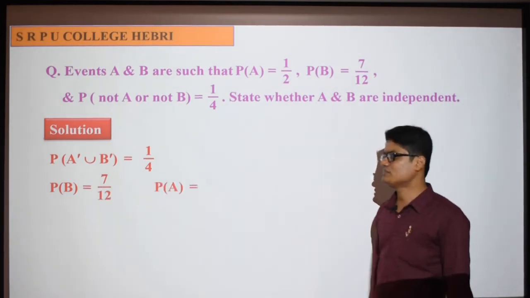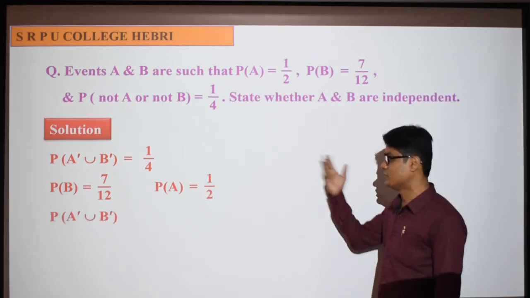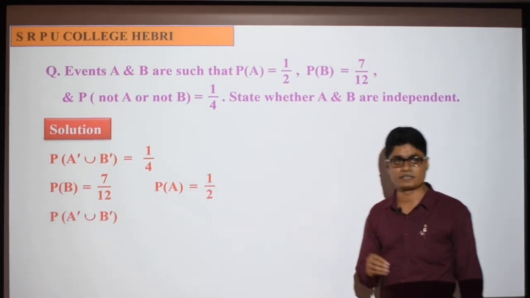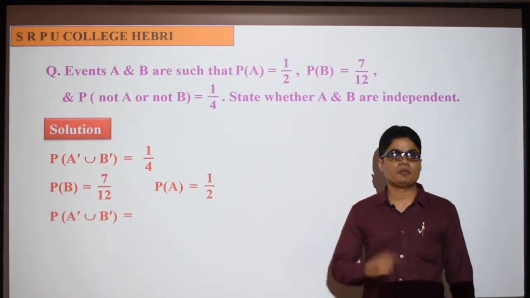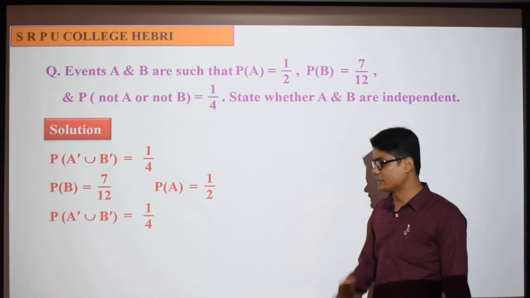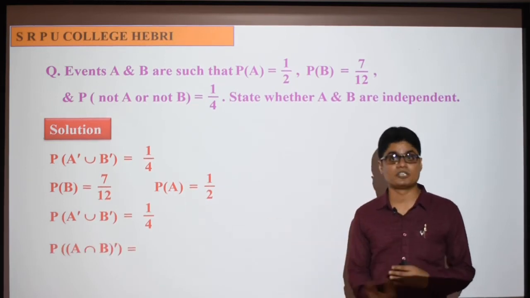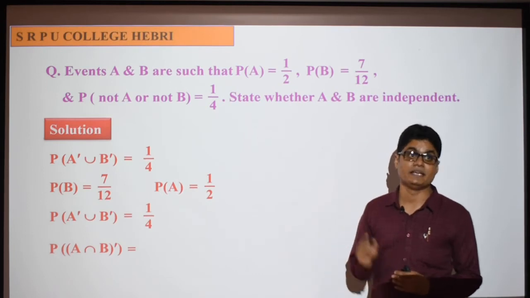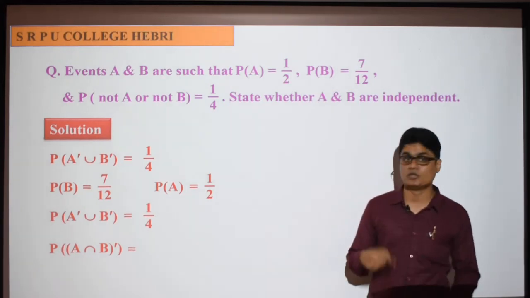Once, write whatever the given data is in the question. Because you will not write the question in the answer paper, it is better to write what is given and what is required. So probability of A complement union B complement is equal to A intersection B complement. Where did this come from? De Morgan's property from first PUC set theory. A complement union B complement is also equal to A intersection B whole complement.